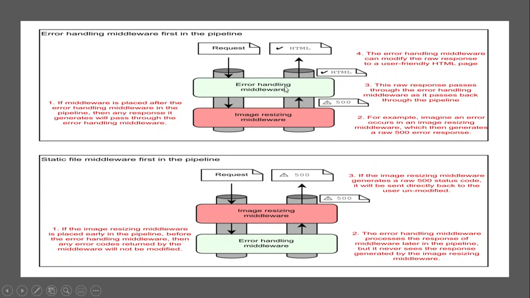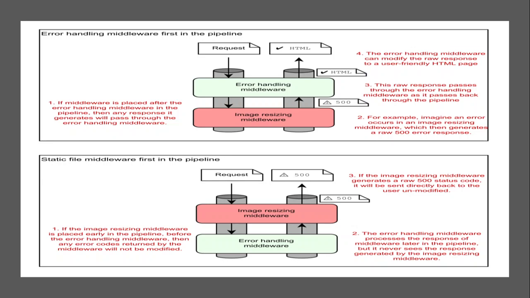Next we have the error handling middleware. It passes the request to each component in the pipeline, and the error handling middleware is last when we get the response, but first when we get the request. What it will do is handle the response. I already told you in the previous videos that it is bi-directional, request and response. The error handling middleware will process the response, I mean it will modify the response, and it will give the user a friendly message in the browser.